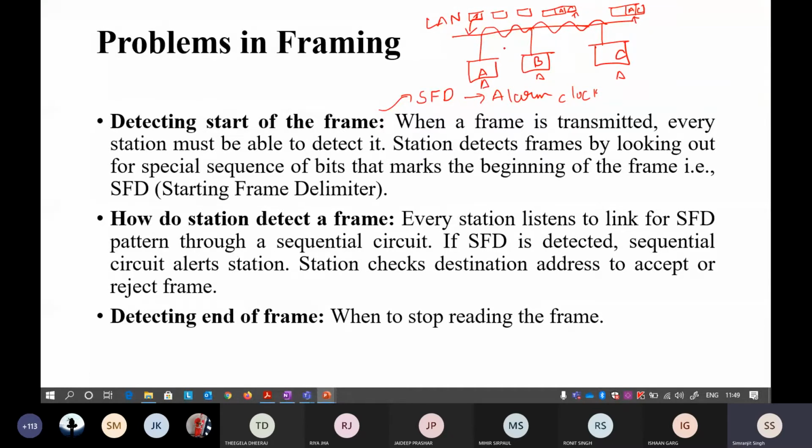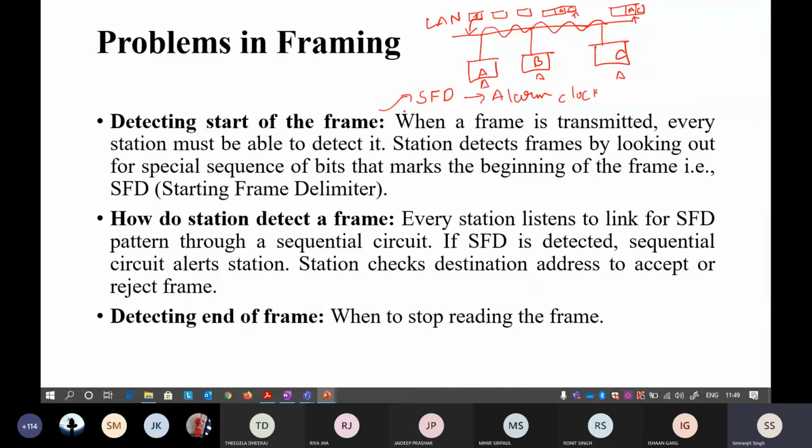Keep in mind, nobody on the way can see the contents of the packet unless the frame matches the destination address. The frame has to match with the destination workstation, and only then can that workstation read the contents of the message.